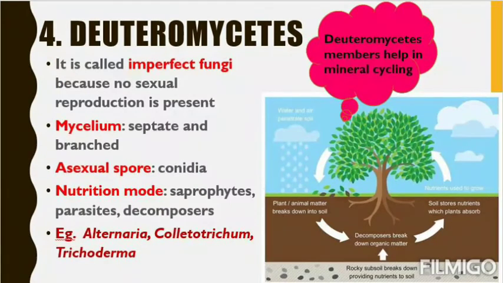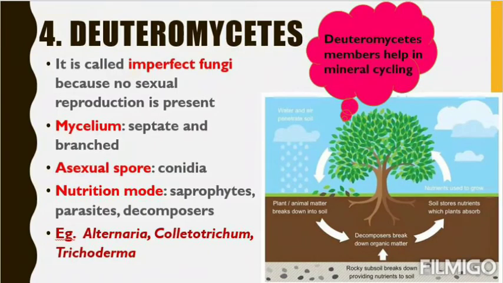Finally, we have come to our last class, that is Deuteromycetes. They are called imperfect fungi. Why? Because they don't have any sexual reproduction. So if a question comes, why are Deuteromycetes called imperfect fungi? Because they do not perform any sexual reproduction. Their mycelium is septate and branched. Their asexual spore is conidia.